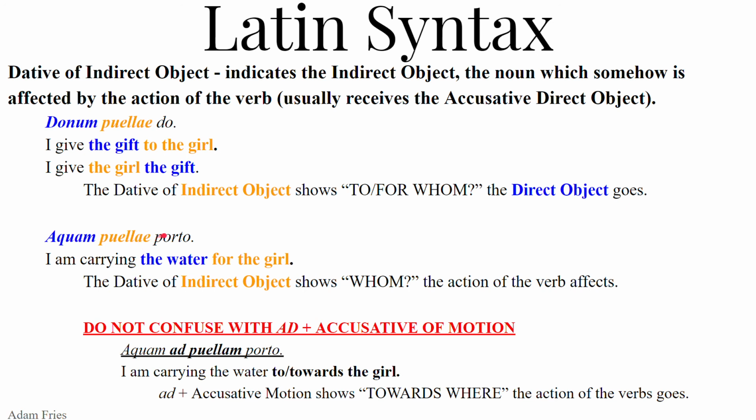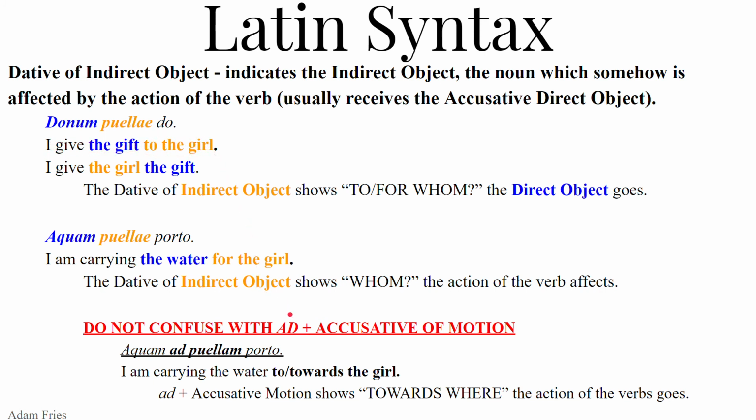Do not confuse this use of the dative, I give the gift to the girl. We've already seen a prepositional phrase to somewhere, but that's always been towards somewhere. So the Romans consider I give the gift to the girl. You're not moving. I'm just giving. I'm not walking towards the girl or moving in any way towards the girl. I mean, I'm extending my hand, I guess, when I have the gift in my hand, giving the gift. But the Romans did not consider this to indicate motion.